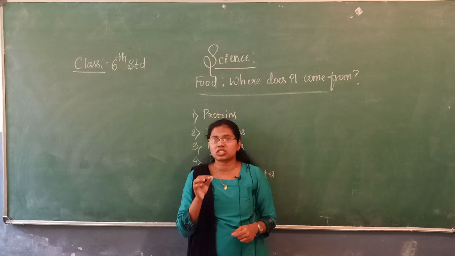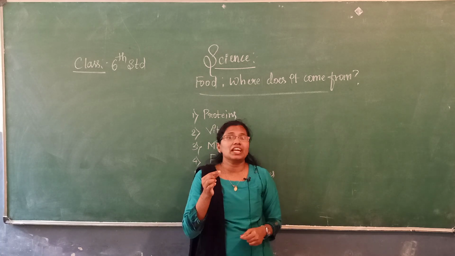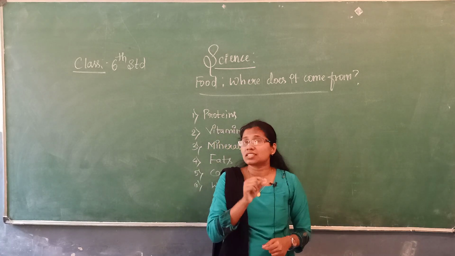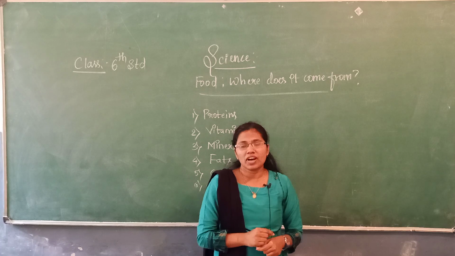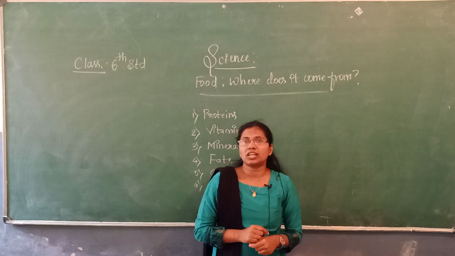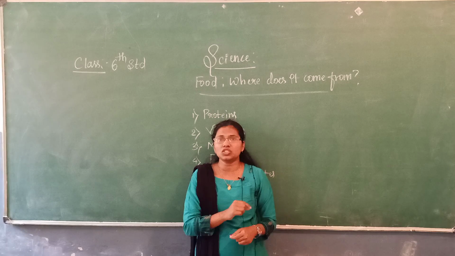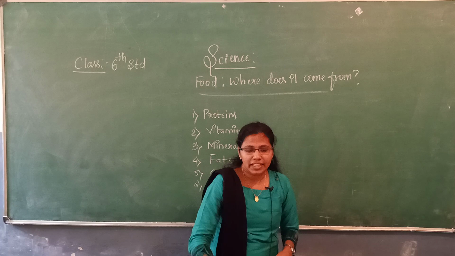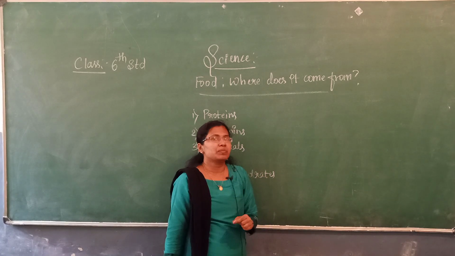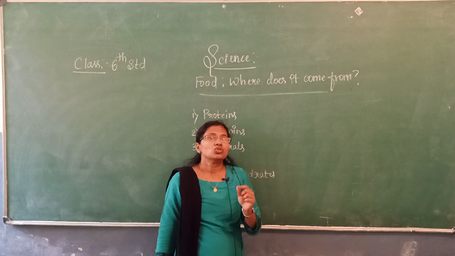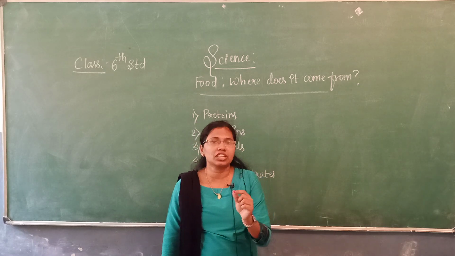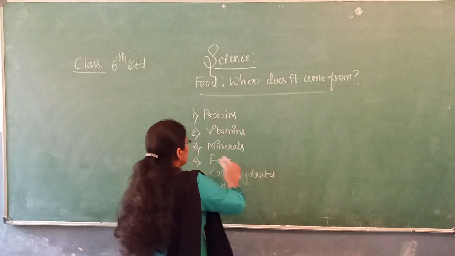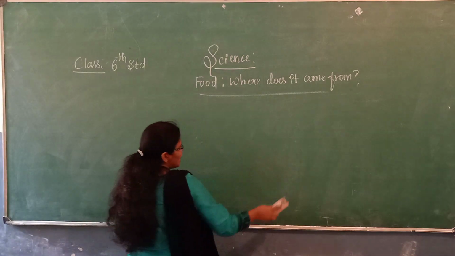Till now, we have studied that we should eat a variety of food in our day-to-day life so that the essential nutrients enter our body. So the next question arises: what are these food items made of? To know that, let us start with some very simple examples. Through those examples, we shall define what these food items are made of.